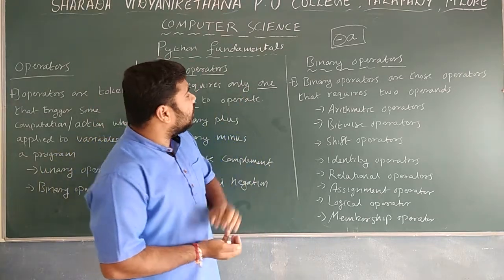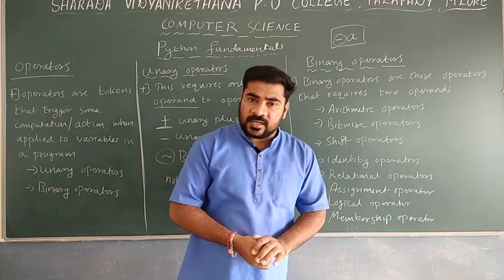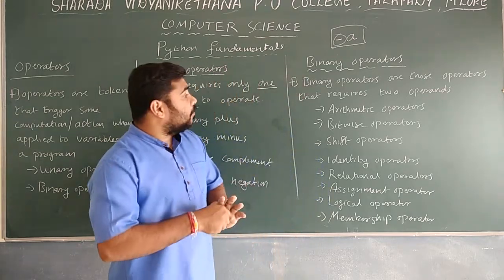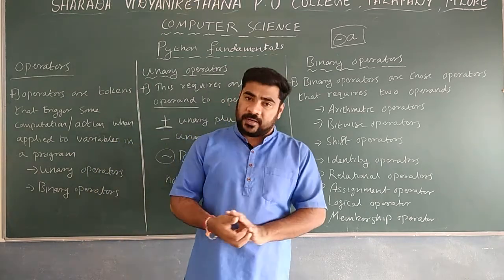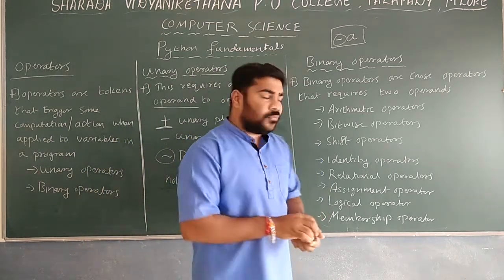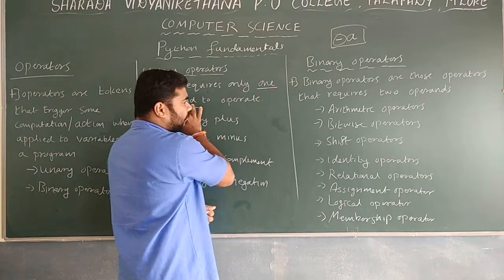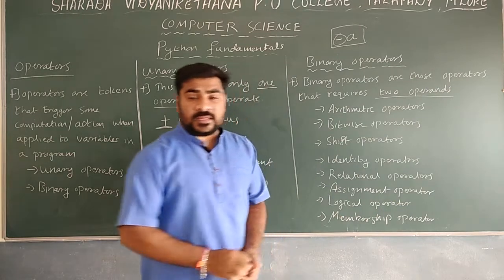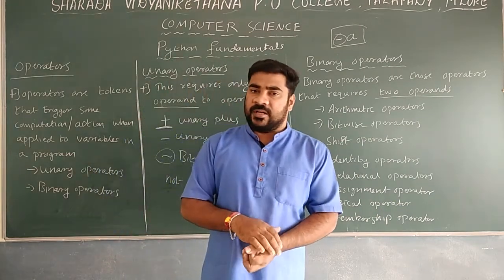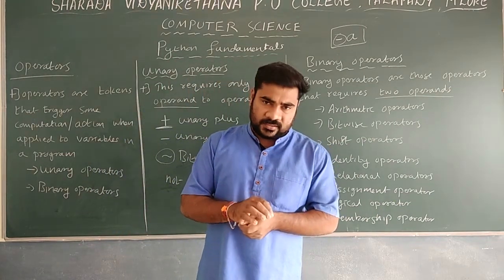operator. The next one here is binary operators. Binary operators are those operators that require two operands. Remember, in case of unary operator it requires only one operand, but here it requires two operands. Two operands are required to perform the operations in case of binary operators.